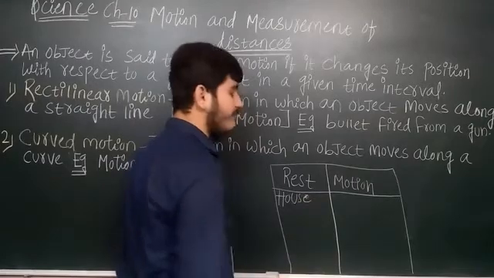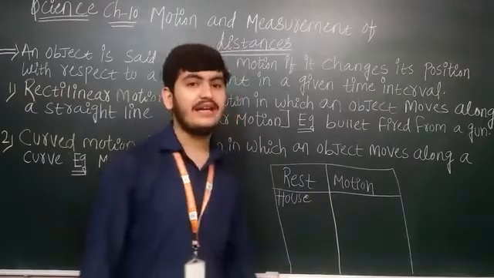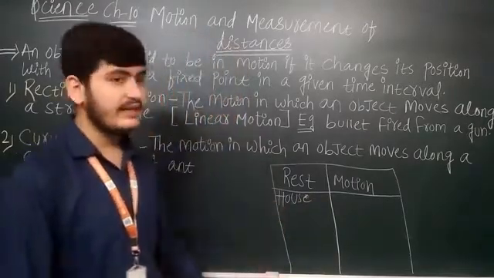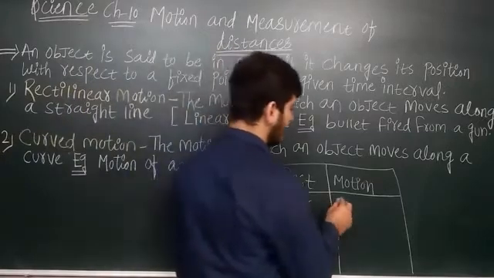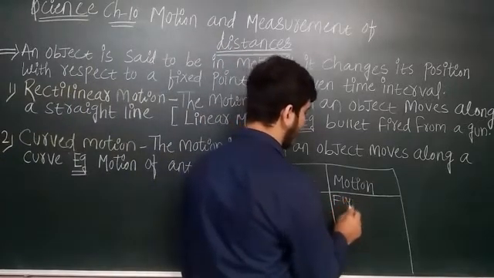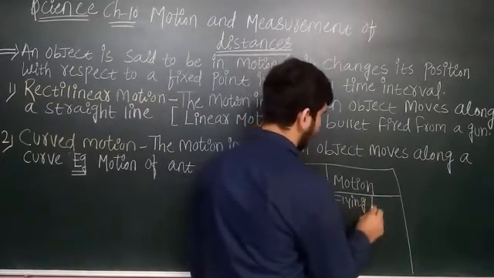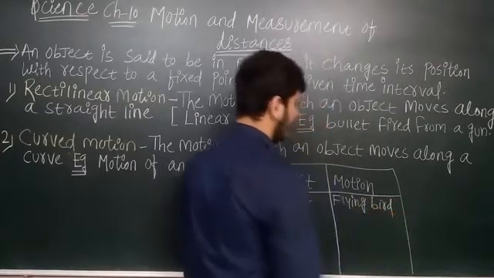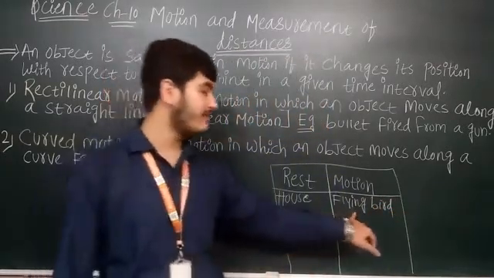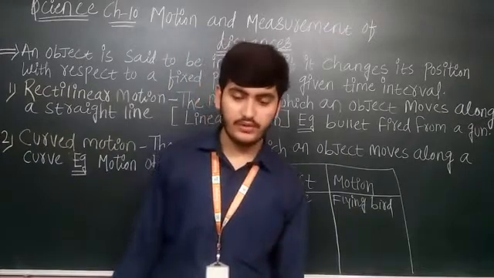Now what about a flying bird in the sky? वो fly कर रहा है sky में, तो रेस्ट तो नहीं कर रहा है. What is the bird doing? The bird is doing motion. So we will write flying bird. House is at rest and flying bird, which is the flying bird is doing motion.